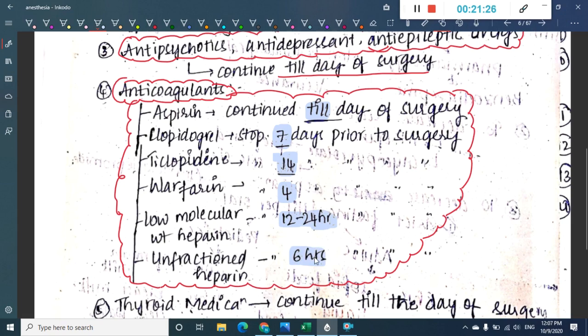Unfractioned heparin should be stopped 6 hours prior to surgery. Let me tell you again, aspirin should be continued till the day of surgery. Clopidogrel should be stopped 7 days prior to surgery. Ticlopidine should be stopped 14 days prior to surgery. Warfarin should be stopped 4 days prior to surgery. Low molecular weight heparin should be stopped 12 to 24 hours prior to surgery.